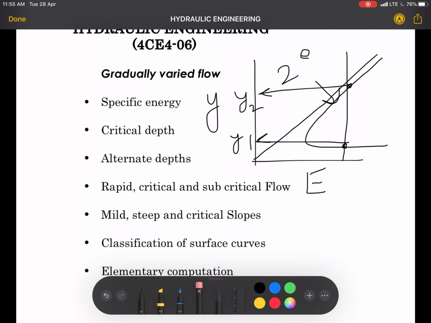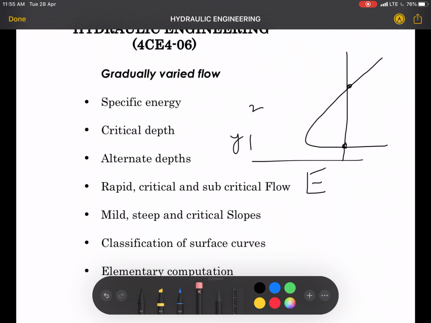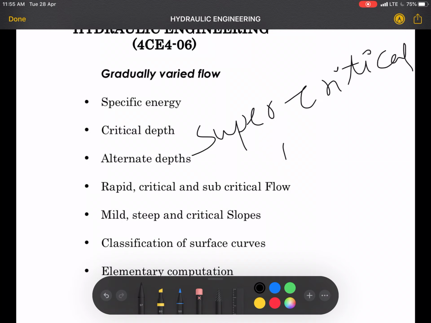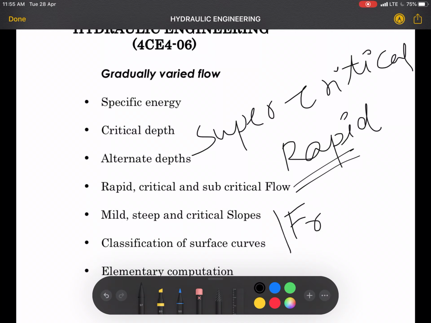After that we will study the types of flow, whether the flow is critical, subcritical or supercritical. Supercritical is also termed as rapid. How are we going to decide whether the flow is critical, subcritical or rapid? It will depend on Froude's number.